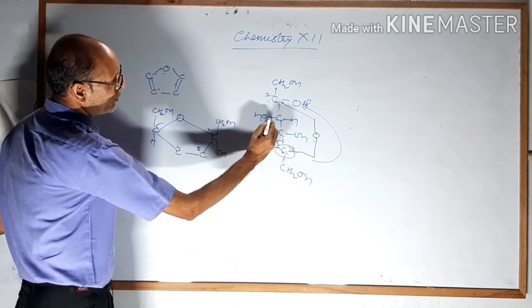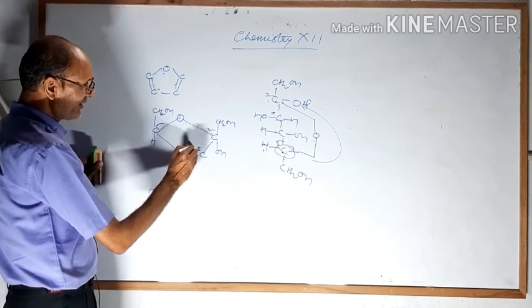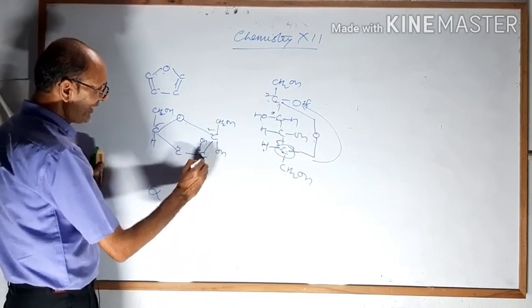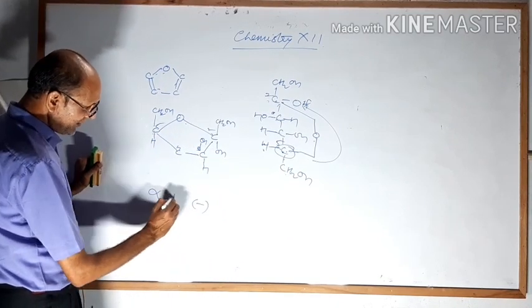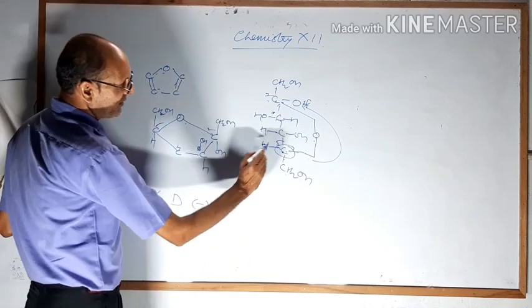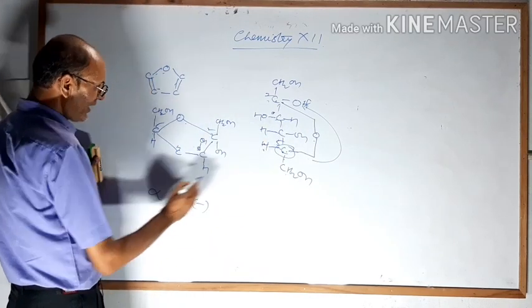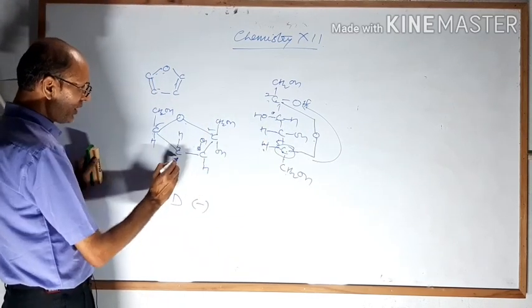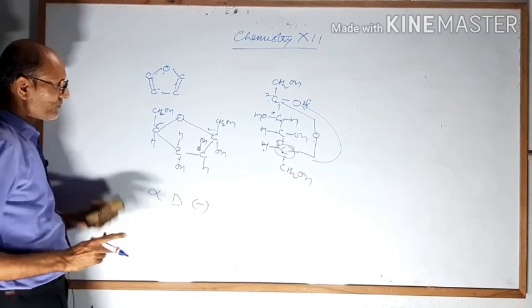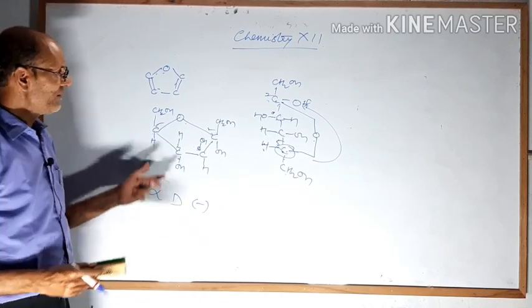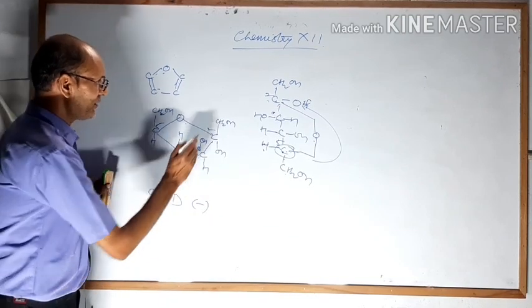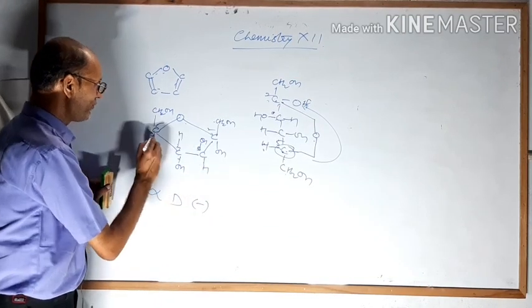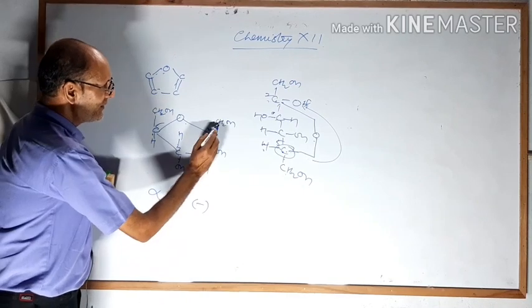Now carbon number 3, you are seeing OH and H. This indicates minus and D. Carbon number 4, that means on the left side H, that means top side H and bottom side OH. First you have to count the number of carbon, oxygen, hydrogen in this structure. 1, 2, 3, 4, 5, 6 carbons.